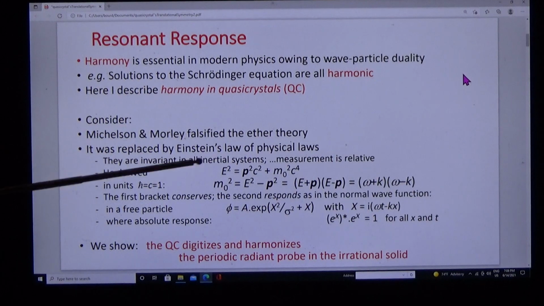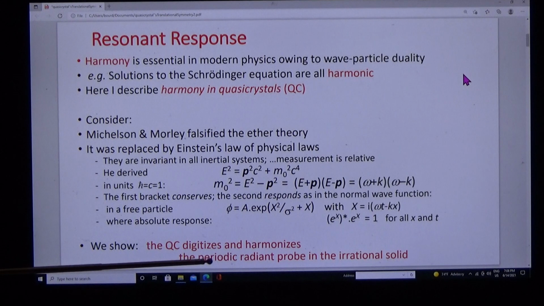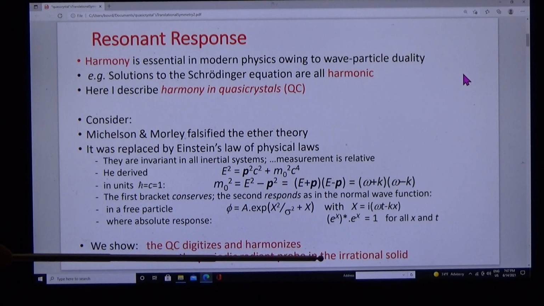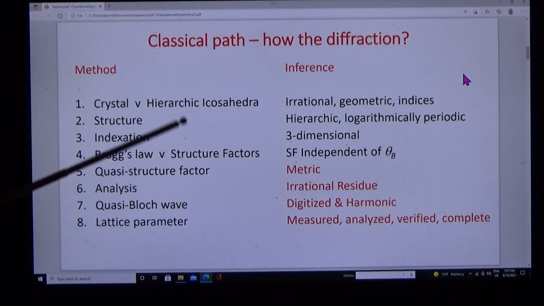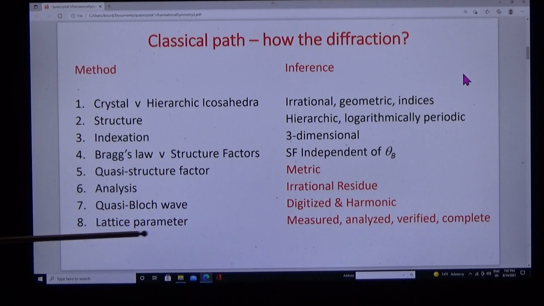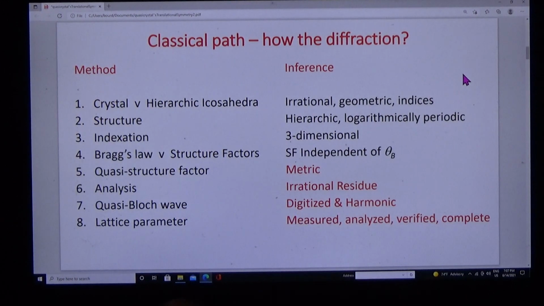What I'm going to show you is that the quasicrystal digitizes and harmonizes the periodic radiant probe, the incident probe, and it harmonizes them in the irrational solid. I'll show you in 8 steps. We'll discuss structure, indexation, Bragg's law and structure factors, the quasi-structure factor and metric, the analysis and irrational residue, the quasi-Bloch wave, digitized and harmonic, and the lattice parameter, measured, analyzed, verified, and complete.